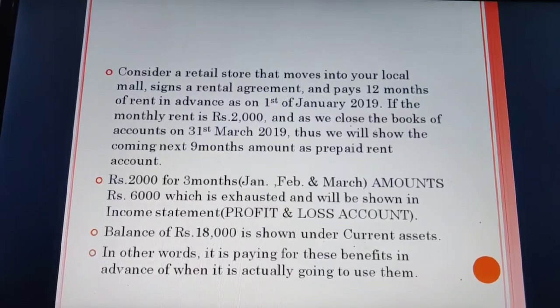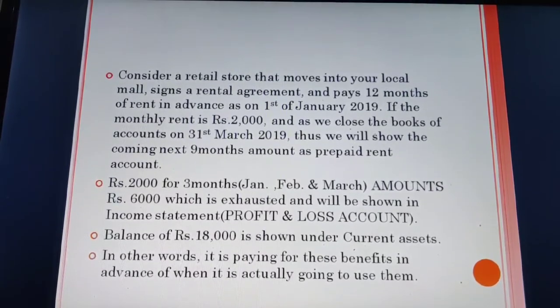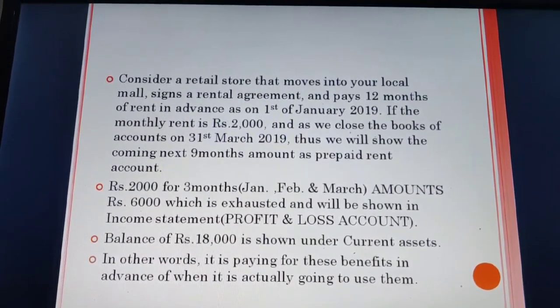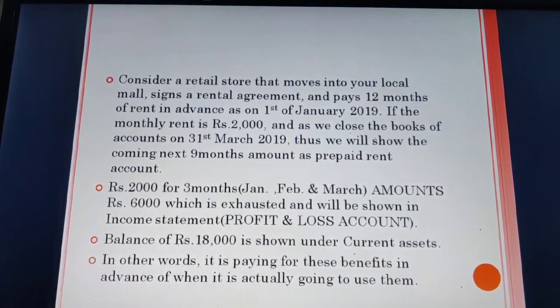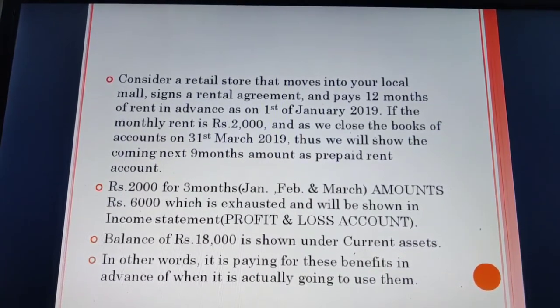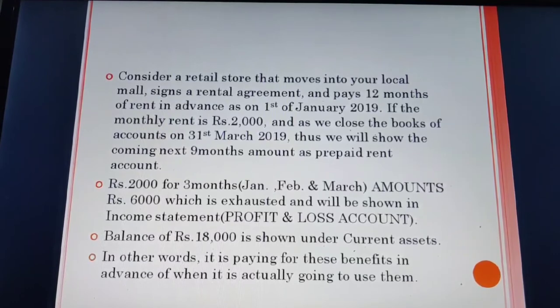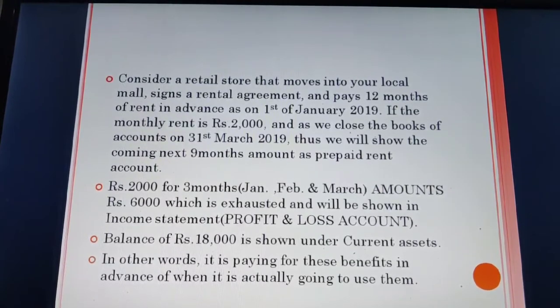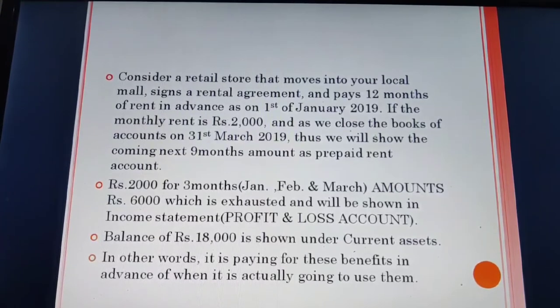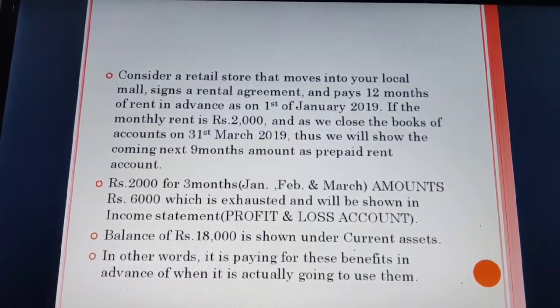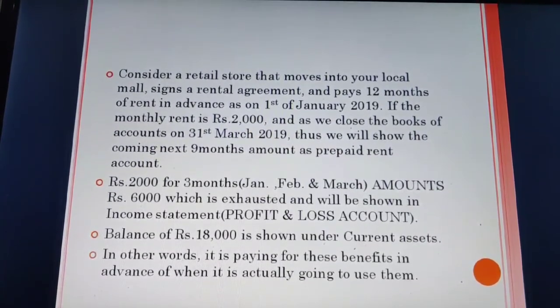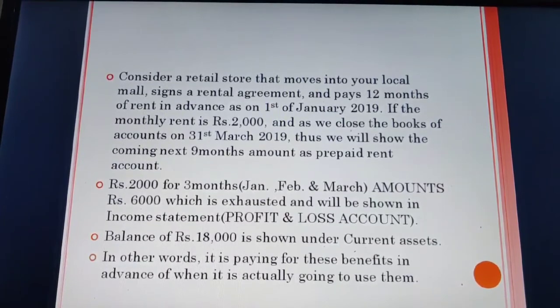And the balance of rupees 18,000 is shown under current assets by the name of prepaid rent. Clear? Because this prepaid rent will be used in the next year. In other words, it is paying for these benefits in advance of when it is actually going to use them.